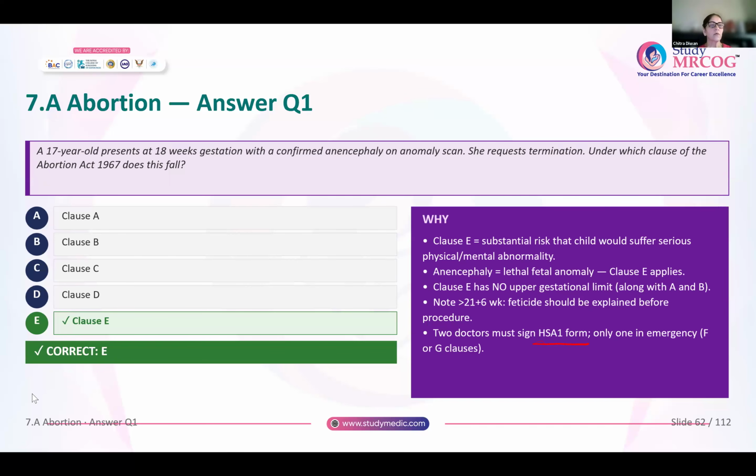And again, here remember, for this clause E, the upper limit of 24 weeks doesn't apply. At any time of pregnancy, once it is diagnosed, even if she is coming to you late in pregnancy, she comes to you at 26 weeks and you find that there is anencephaly, even though it is more than 24 weeks, because it is clause E, you can still terminate the pregnancy even at 26 weeks. But you will do first feticide and then terminate the pregnancy.